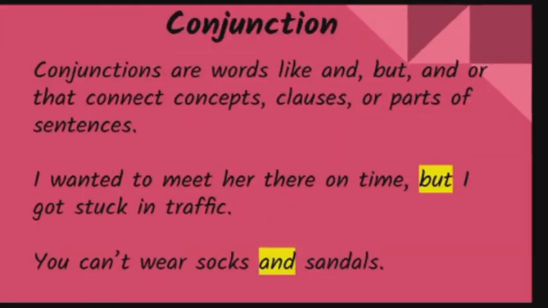So next we are going to see about conjunction. Conjunctions are words like and, but, and or that connect concepts like classes or parts of sentences. The conjunction is nothing but a word that will join two sentences or two words. So I will give an example. I wanted to meet her on time. Full stop. I got stuck in traffic. You have to connect these two sentences with a word called but. So the sentence is, I wanted to meet her on time, but I got stuck in traffic.